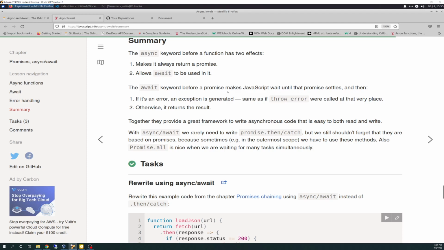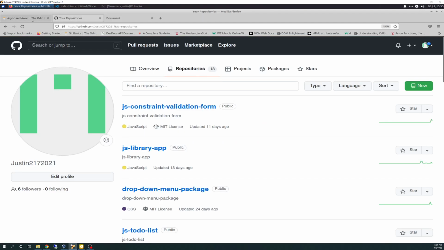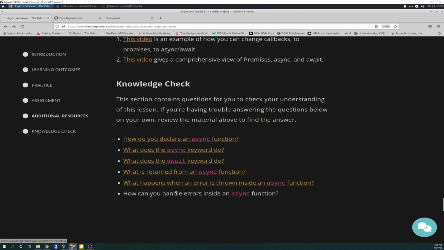The await keyword before a promise makes JavaScript wait until that promise is settled. Okay. So if it's an error, the exception is generated the same as if a throw error was called in the very place. Otherwise, it returns a result. So, not to get too nitty-gritty deep on that, keep it simple there.